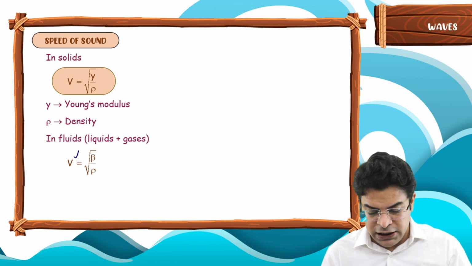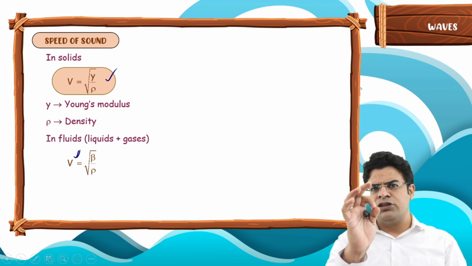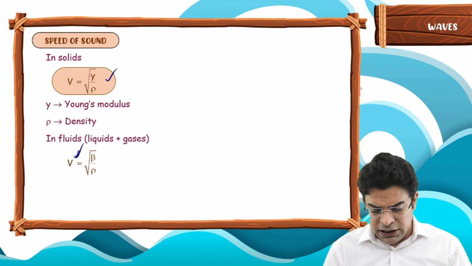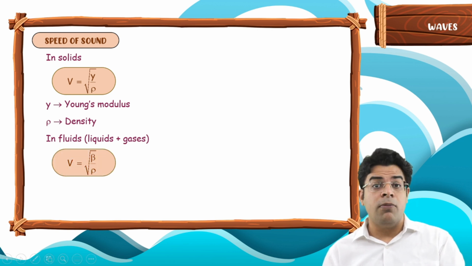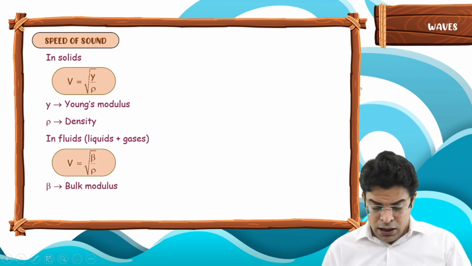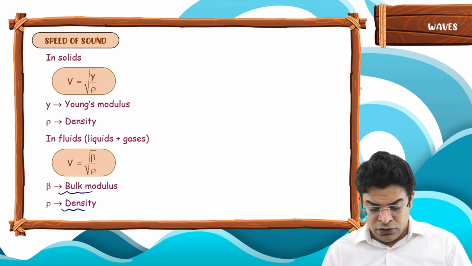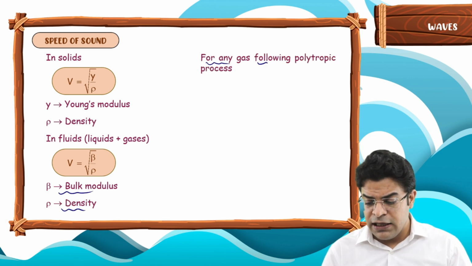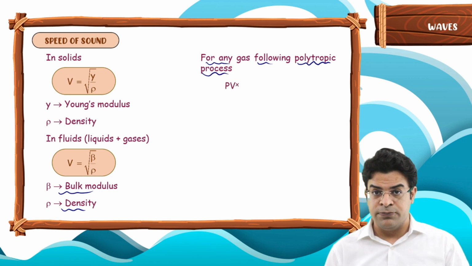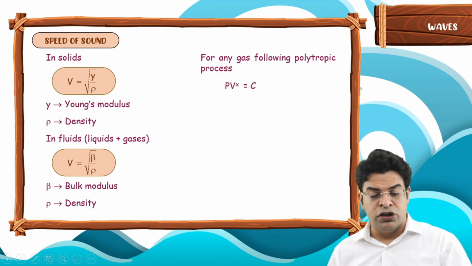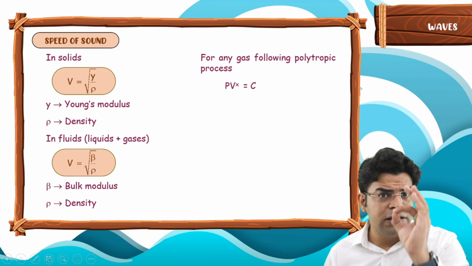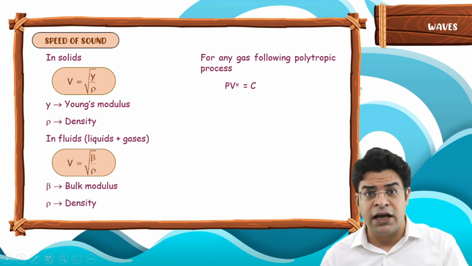So velocity in solids is under root of Young's modulus by density. Velocity in fluids is under root of bulk modulus by density. Now, B is the bulk modulus, rho is the density. If any gas follows a polytropic process, PV raised to power of x equals constant, do you remember what is the bulk modulus for this particular gas?